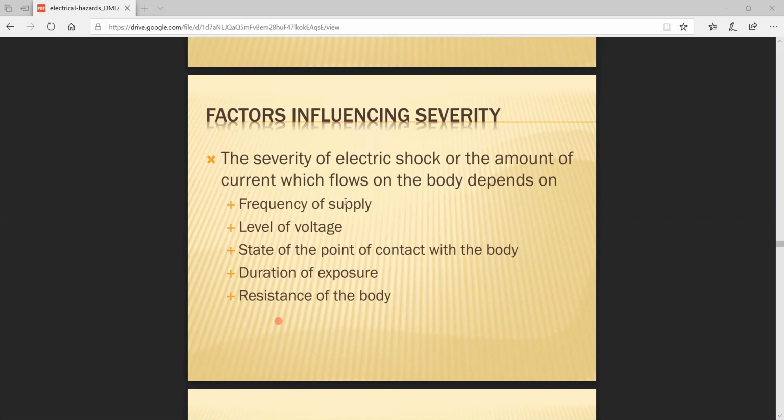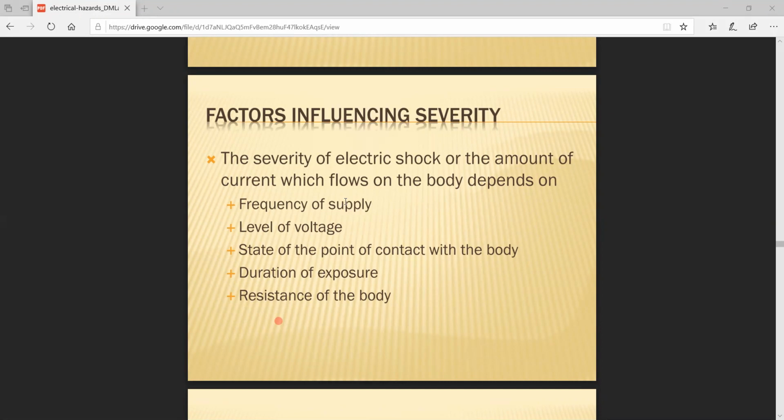The next one is the frequency of supply. It may be DC or AC. Clearly note down, if you experience a shock from alternating current, within a fraction of a second, if you need any assistance, you will easily recover and come back to the original position. If an electrical hazard appears on the human body from direct current, it is very, very difficult because the frequency is absent. Direct current is very sensitive, directly affecting the body within a fraction of a second. The heart as well as the entire system will collapse.